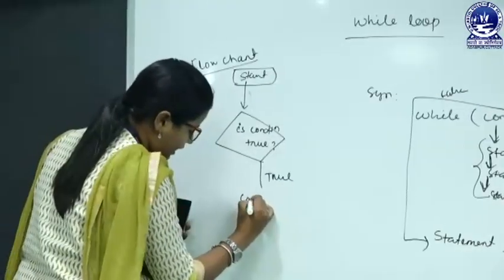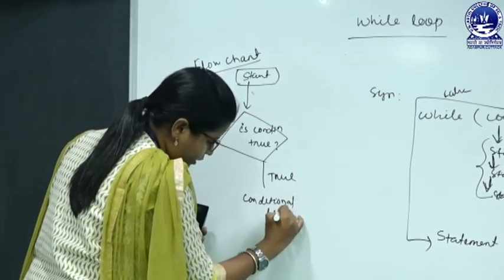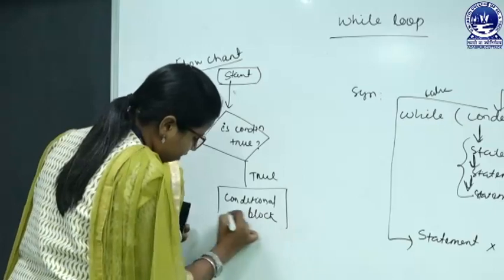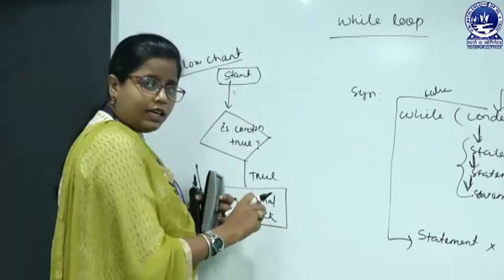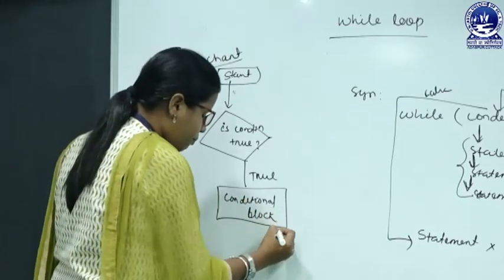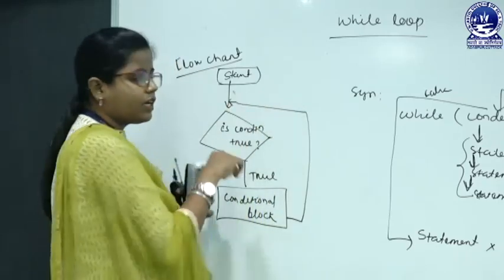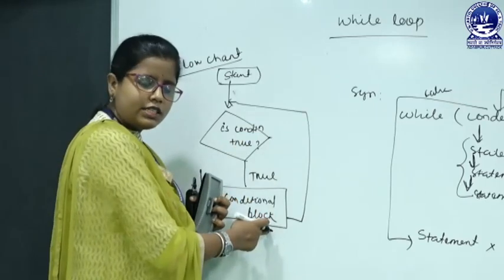We can write here the conditional block. That means, if the condition is true, then we execute the conditional block over and over. Then after executing the conditional block, we go back to the condition and check it again. If it is true, then we go for the conditional block.